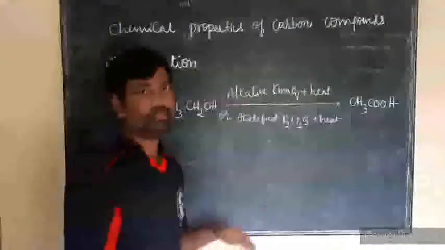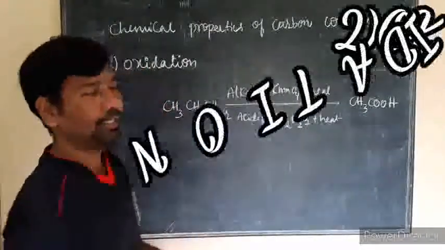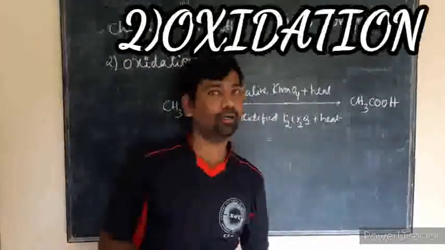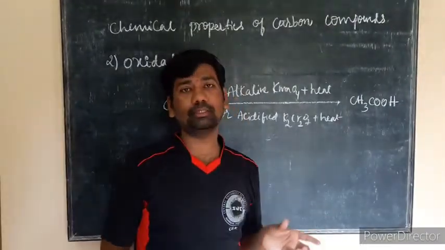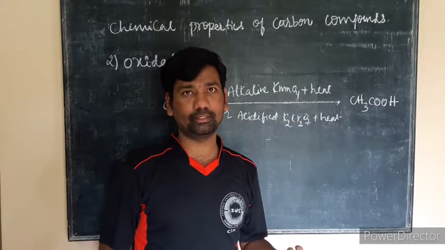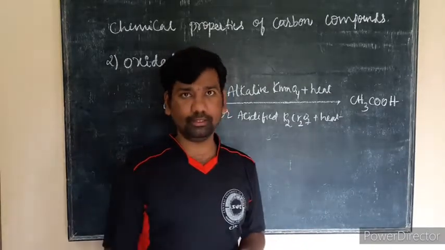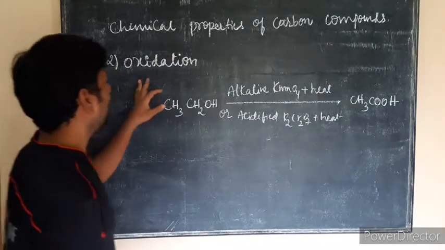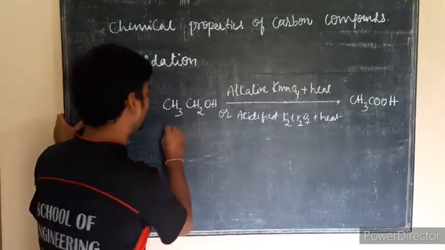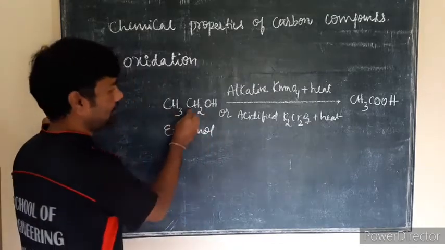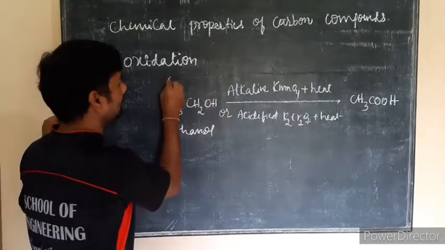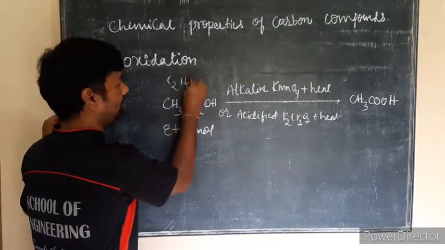The next chemical property is oxidation. Actually, combustion is a good example of oxidation. We consider combustion a partial oxidation. To do the complete oxidation, we go for a reaction. So this is ethanol, that is CH3CH2OH, or you can consider it as C2H5OH.